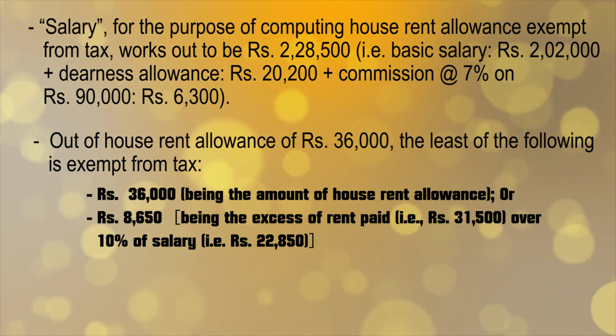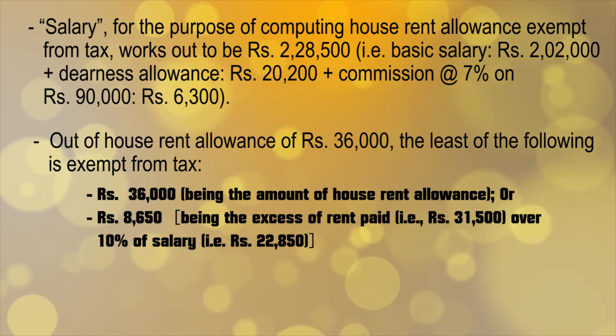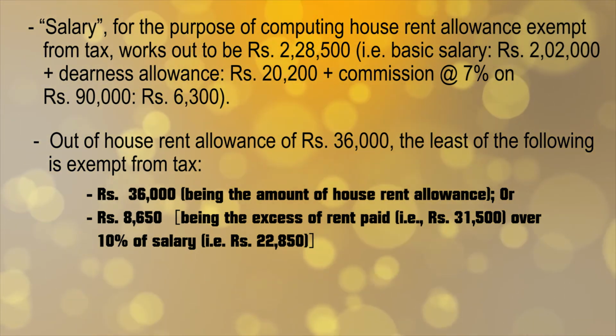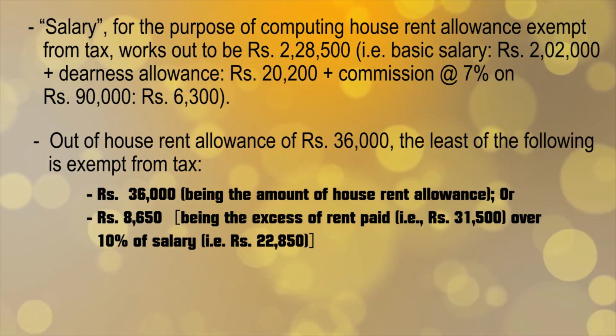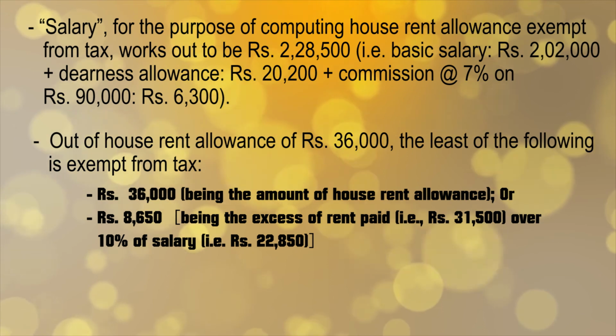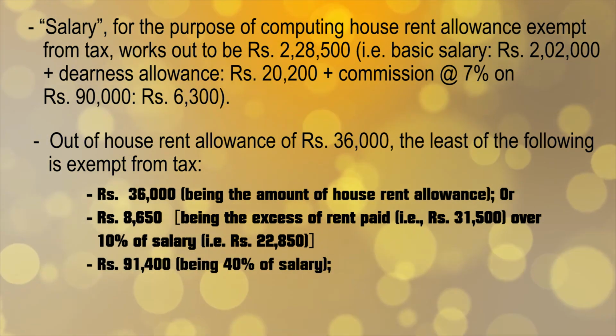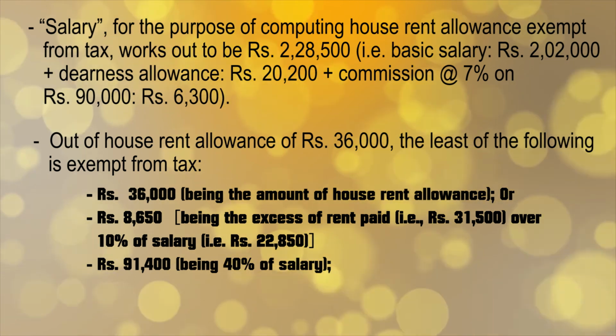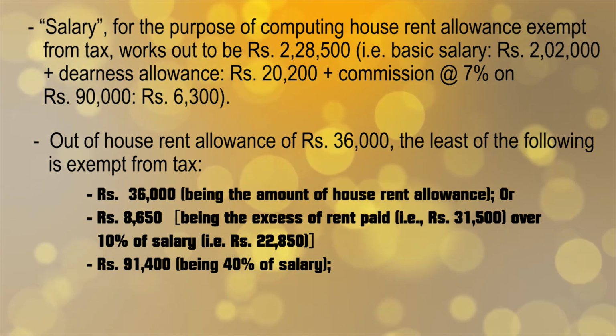Rent paid is 31,500, 10% of salary is 22,850, and that's why the amount stands as rupees 8,650. And third condition is, as it is in Kanpur, so 40% of salary, which comes at rupees 91,400.